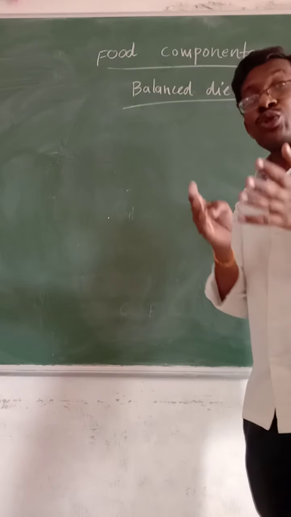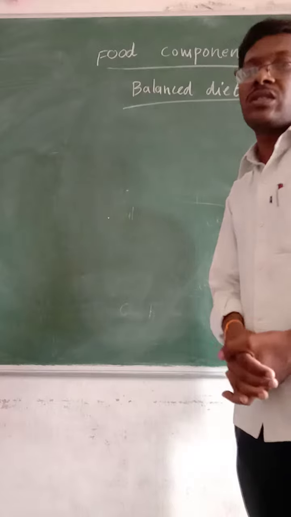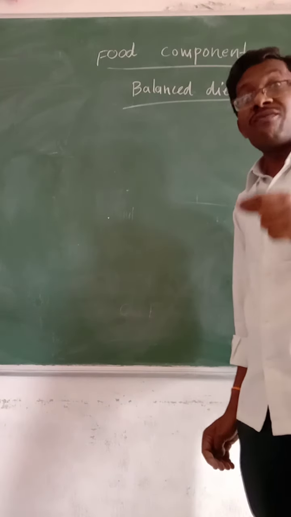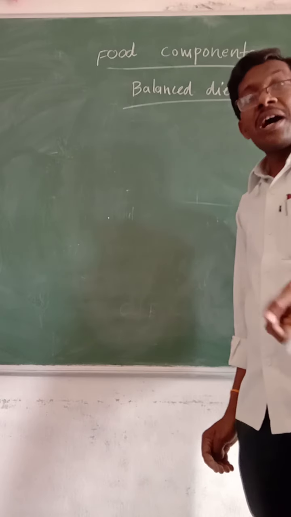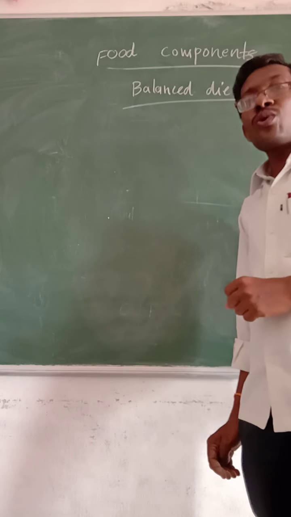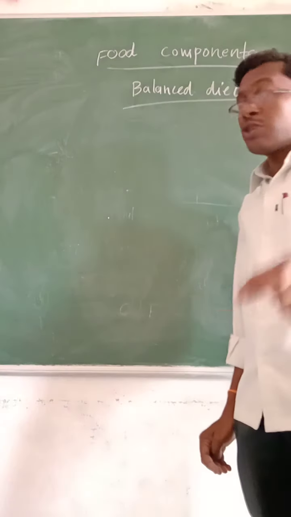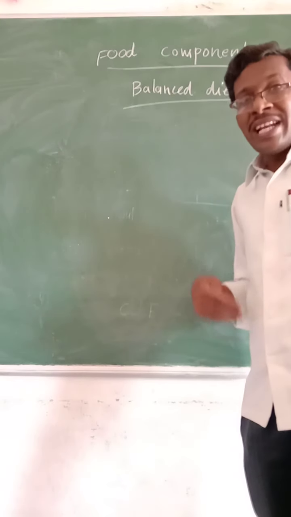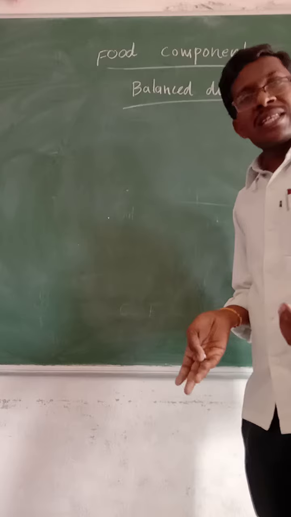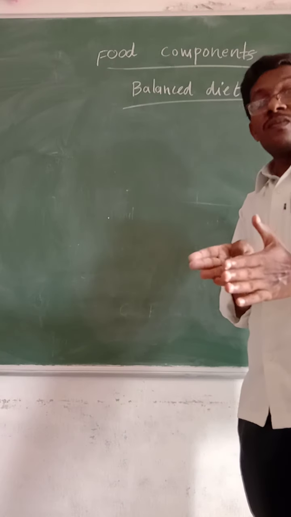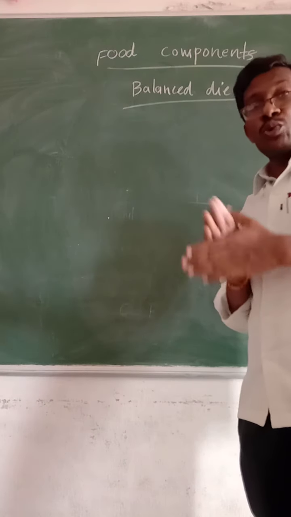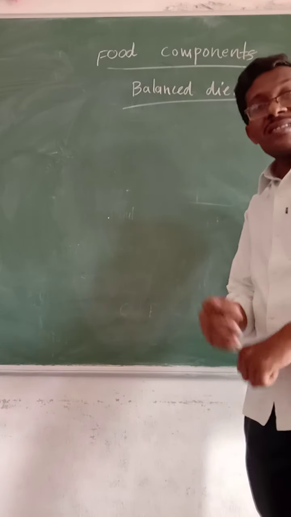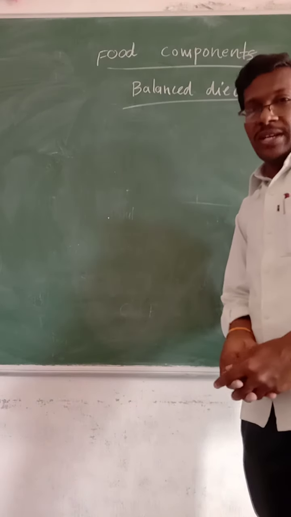These components should be present in the required amount based on age, the functioning of the body, and physique. Then that is said to be a balanced diet. If our food material contains all the nutrients in the required amount, that is a complete food.